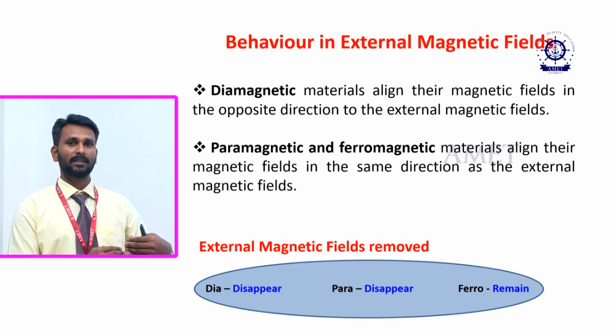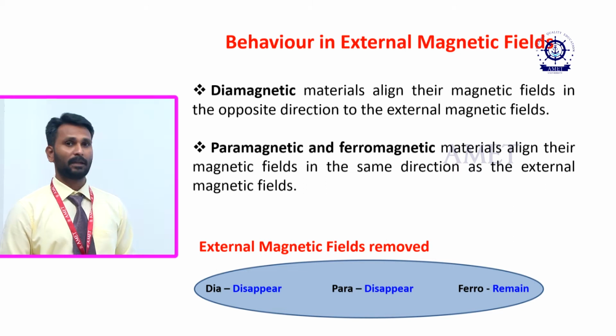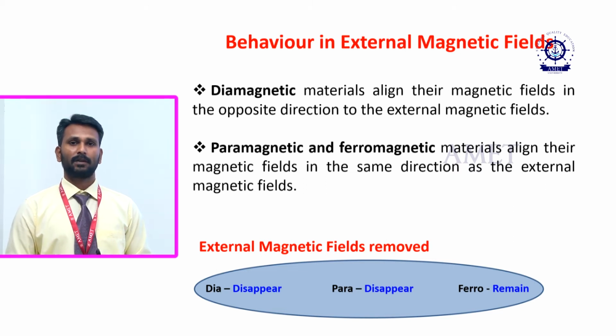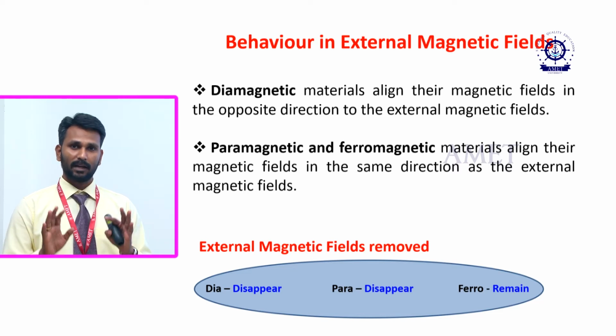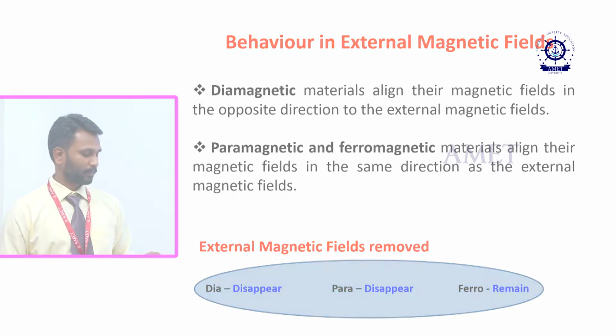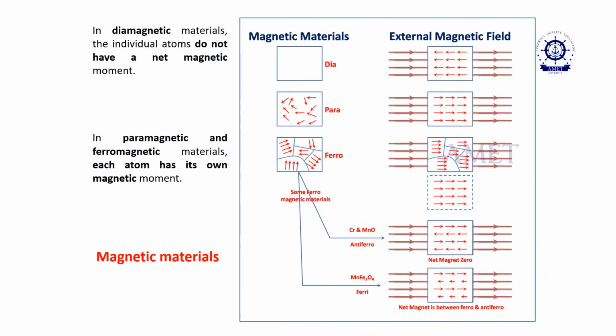But in the ferromagnetic material it remains constant. Once it is aligned in the external magnetic direction, it will not return to the original state even if you remove the external magnetic field. Okay. So that is everything we have discussed.